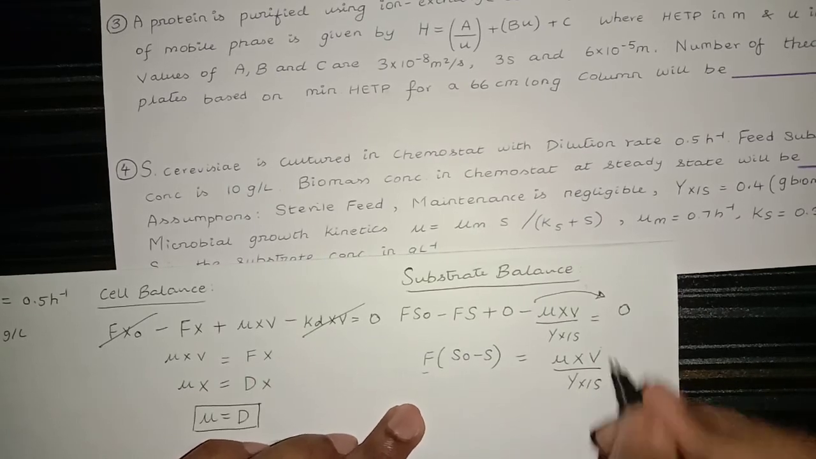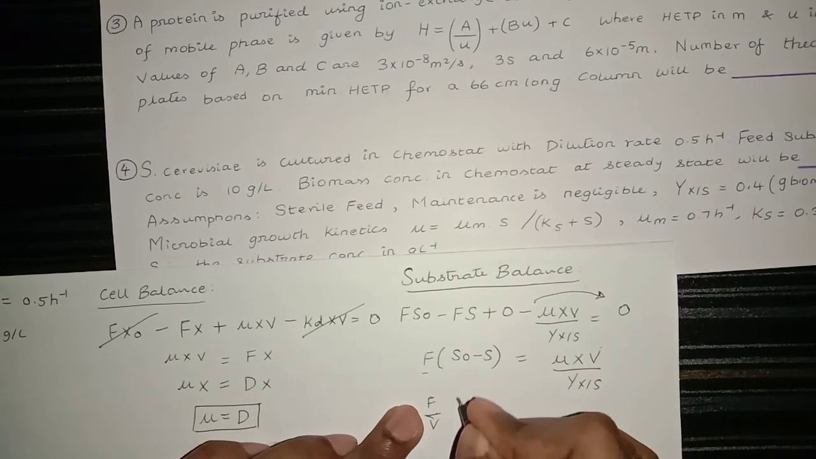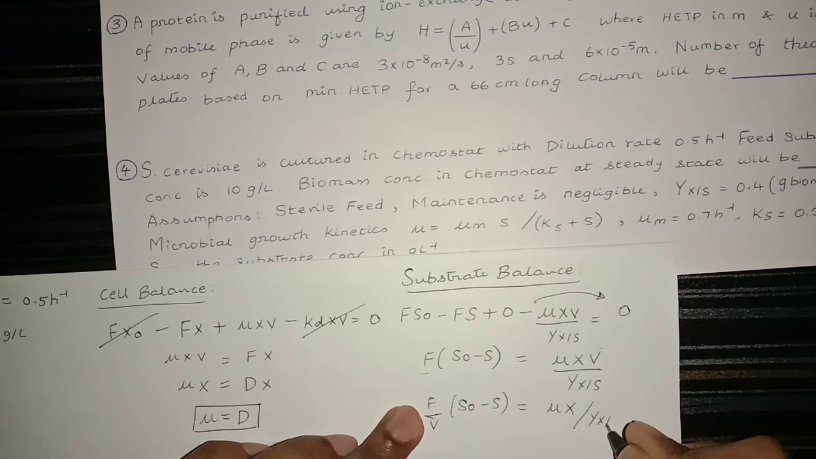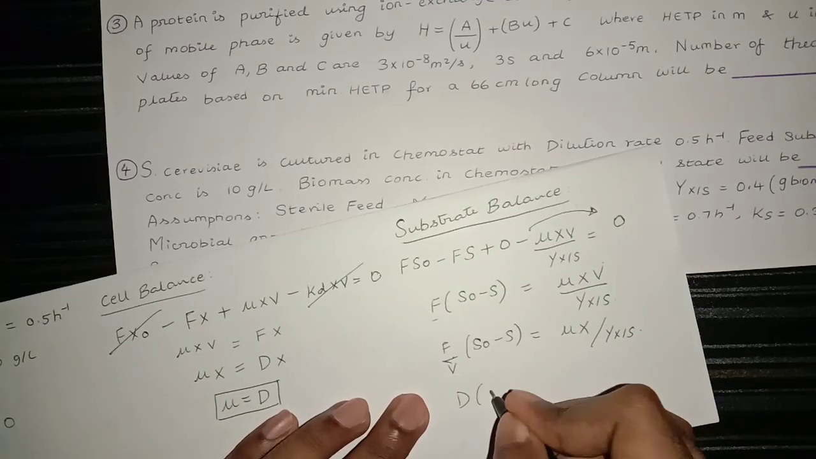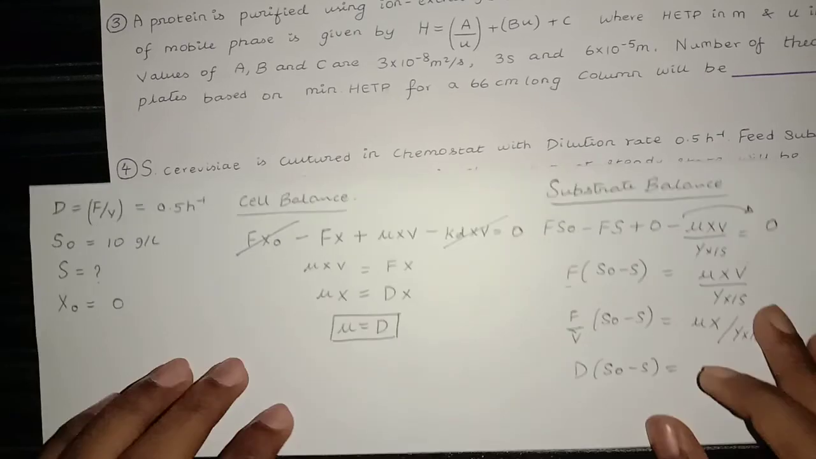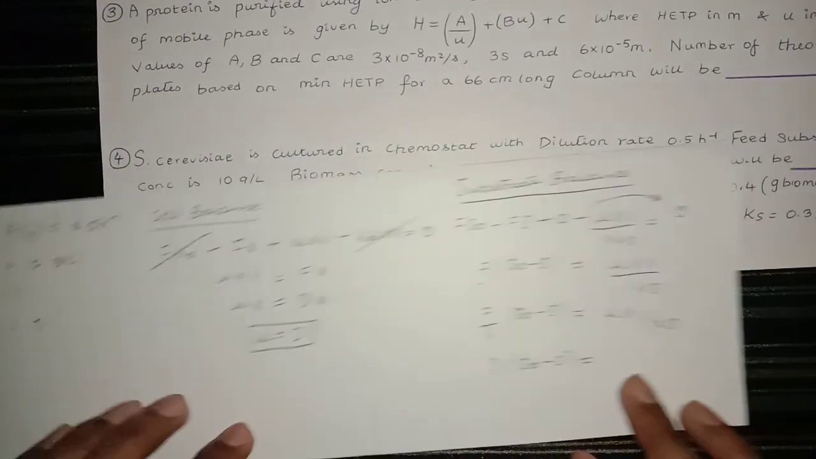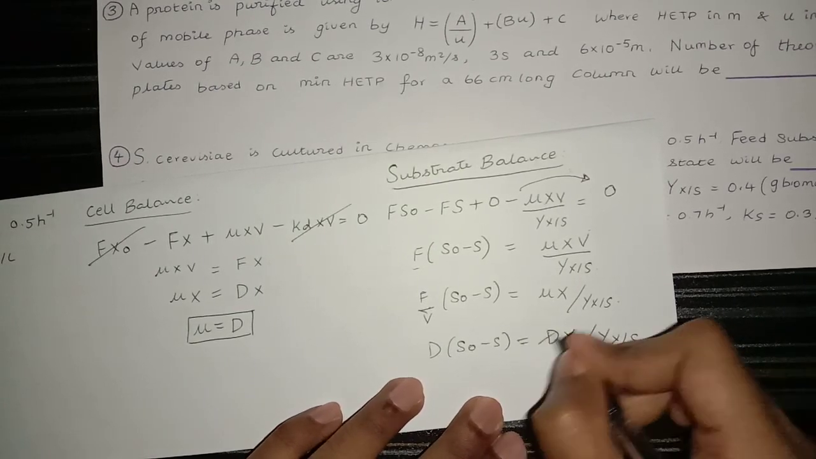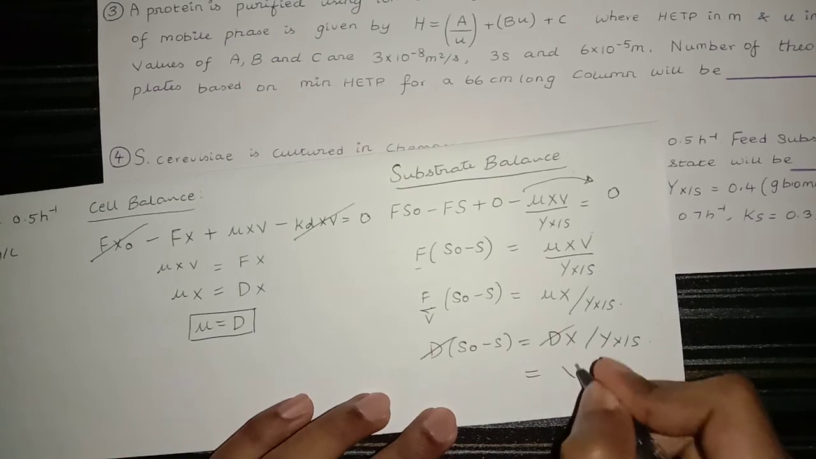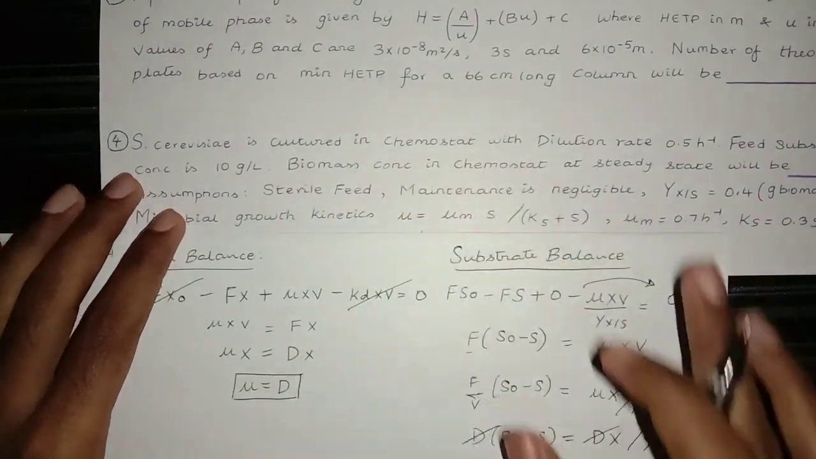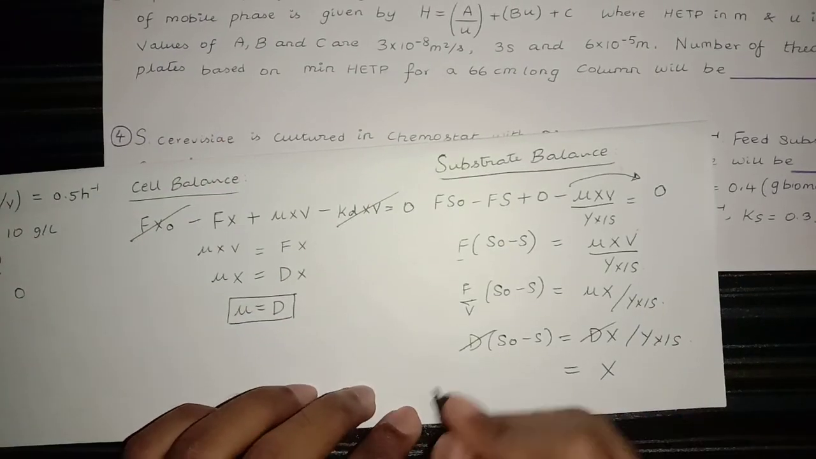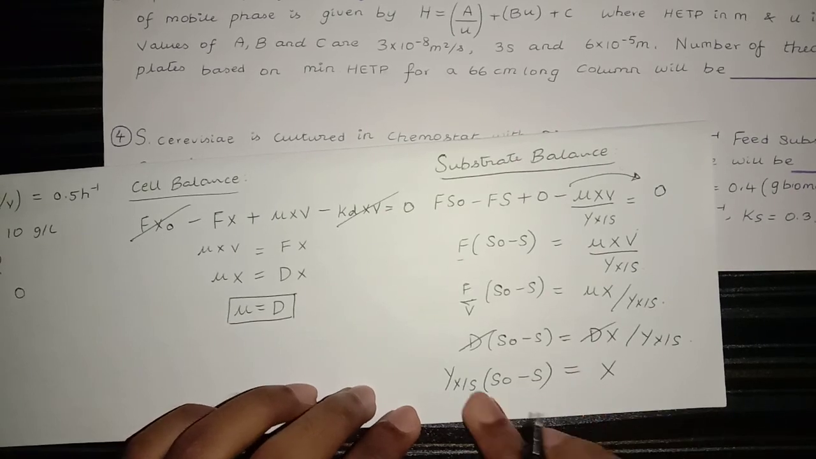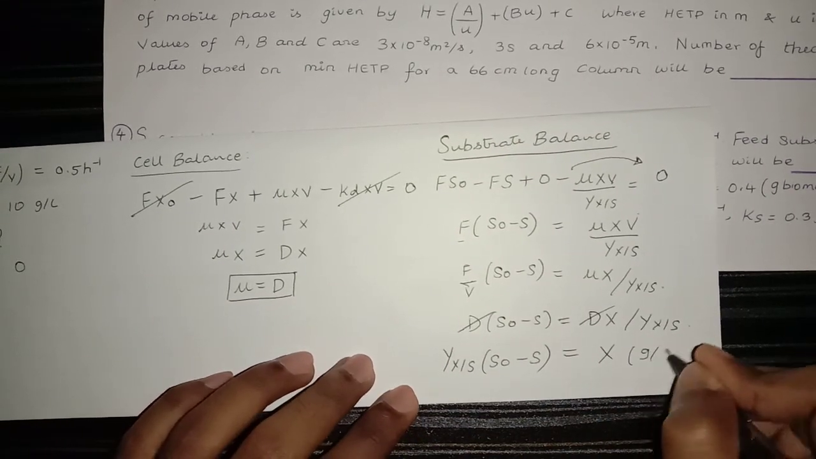F by V times (S0 minus S) is equal to mu x over Y x bar S. F by V is D. So D into (S0 minus S) is equal to mu x over Y x bar S, and we have one more expression, mu is equal to D from the cell balance. Therefore, mu is equal to Dx over Y x bar S. D cancels out. Therefore, the expression for the steady state biomass concentration in the chemostat will be x is equal to Y x bar S into (S0 minus S). This is the formula. x in gram per liter.